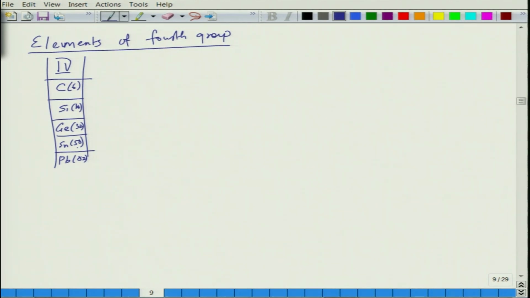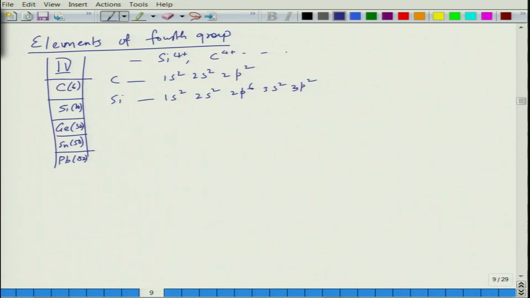If you look at the situation there, the outermost orbital has, for these, silicon 4+, carbon 4+, and so on. In these cases, the electronic configuration of carbon, since its atomic number is 6, is 1s2, 2s2, 2p2. Silicon, being 14, would be 1s2, 2s2, 2p6, and then 3s2, 3p2.